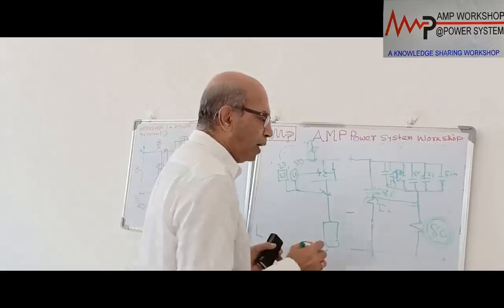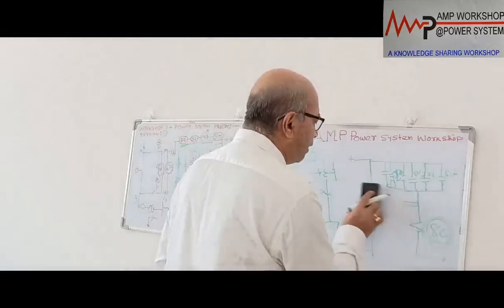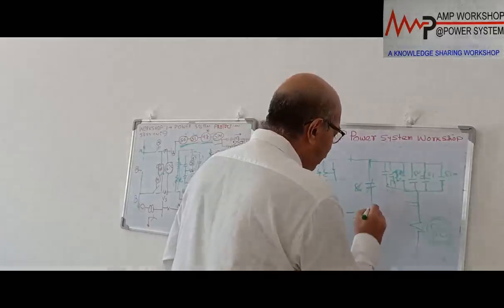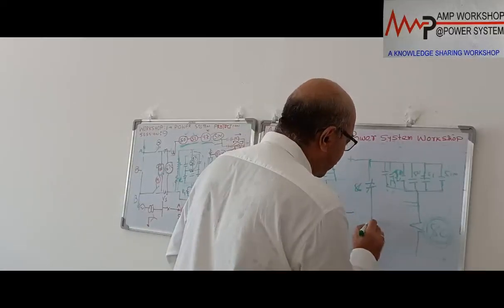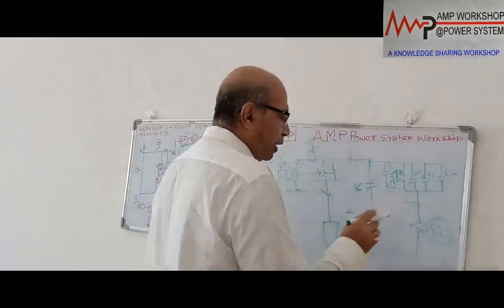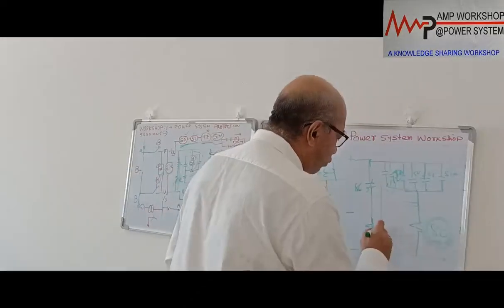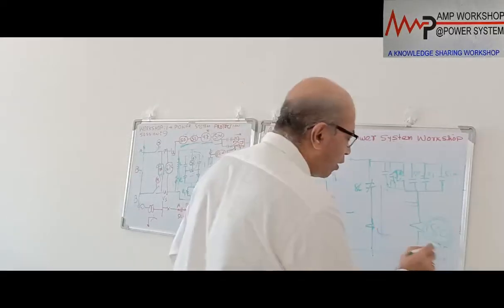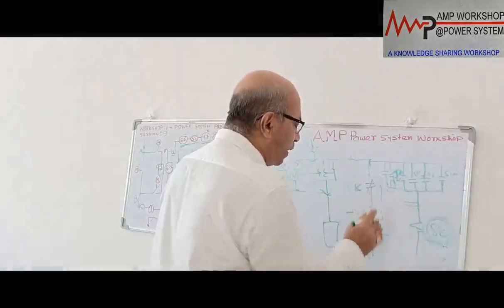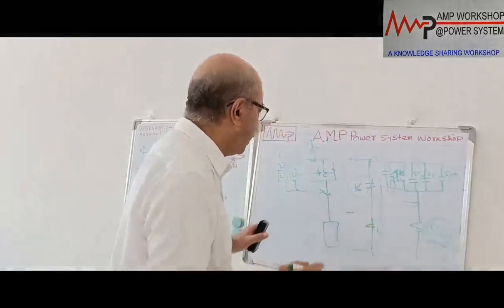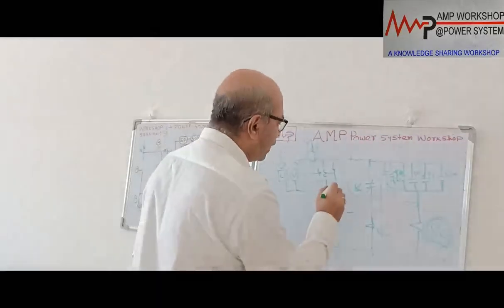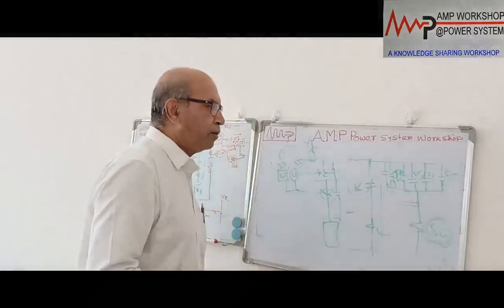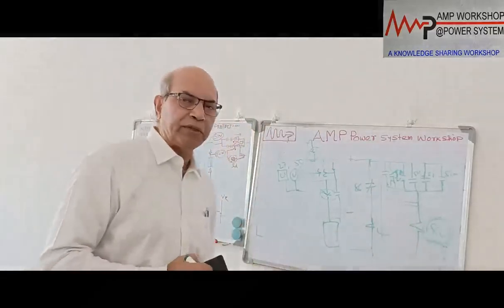But if we go for the contactor circuit, then it will be different. Here we will put an NC contact of 86, and then the contactor closing coil. So when 86 is not operated, the contactor is closed. The moment any of the protection operates, the 86 lockout will operate, immediately this will open, the contactor will drop, and the circuit will be open. If it is a contactor circuit rather than a breaker circuit, it will be in the reverse way. So these are the protections for the LV capacitor bank.